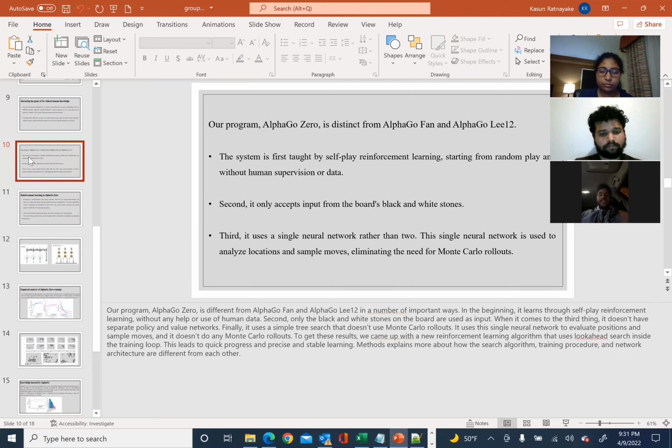Finally, it uses a simple tree search that doesn't use Monte Carlo rollouts. It uses this single neural network to evaluate positions and in the training loops. This leads to quick progress and precise and stable learning. The method explains more about how the algorithms, training procedures, and network architectures differ from each other. Next slide.